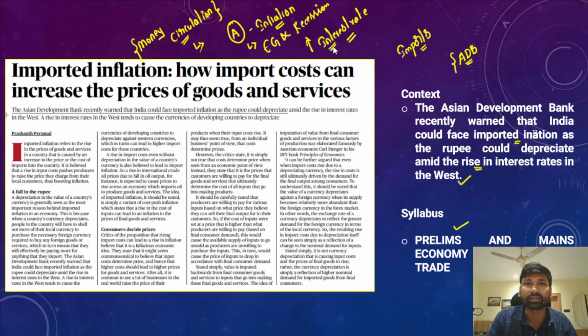Increasing the interest rate will certainly reduce the money circulation in the economy. So when there are higher interest rates, there is less money in the economy, and there will be more demand for money in the economy.